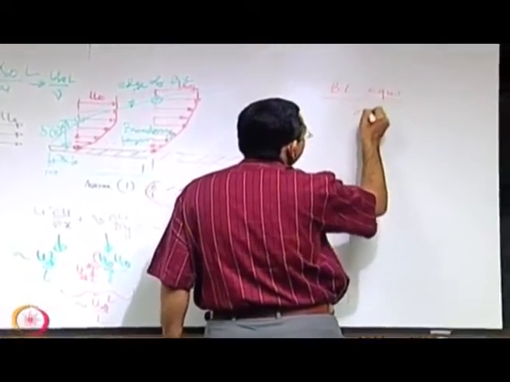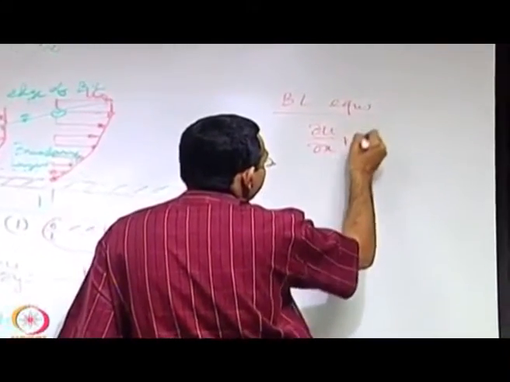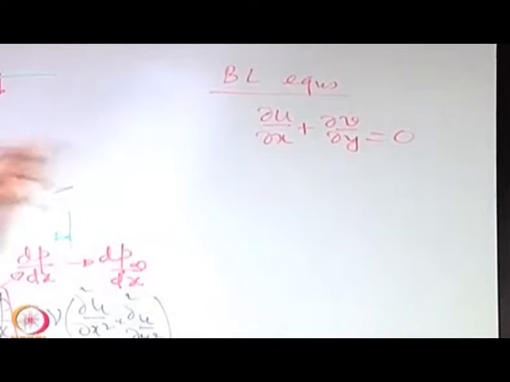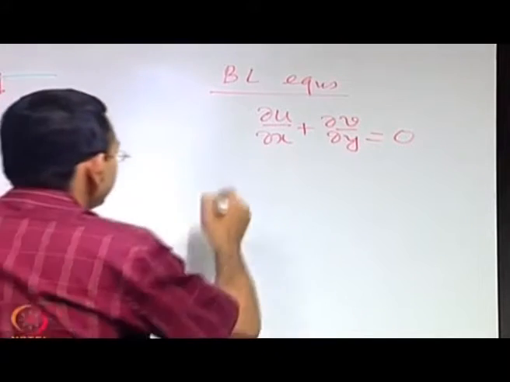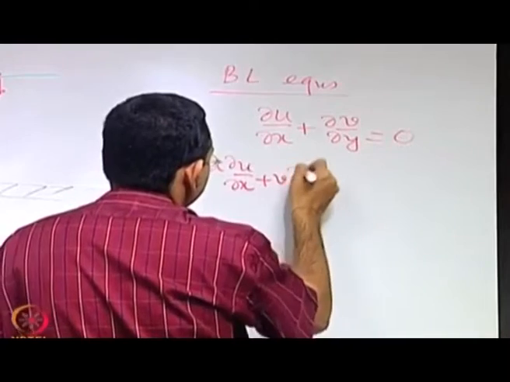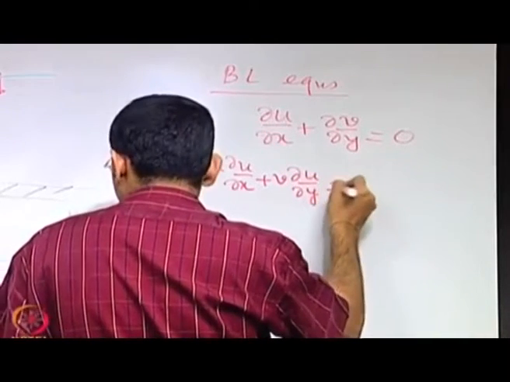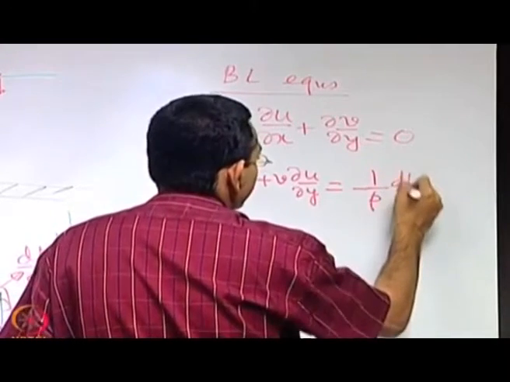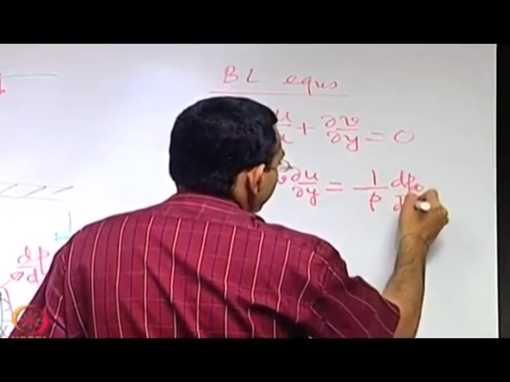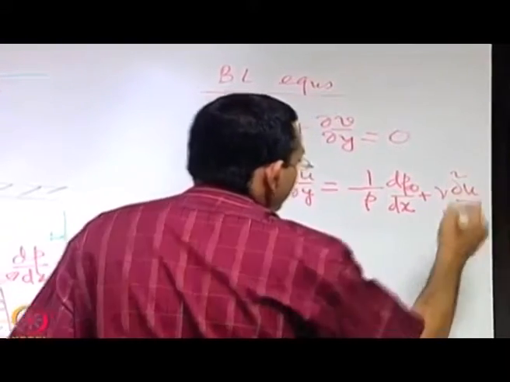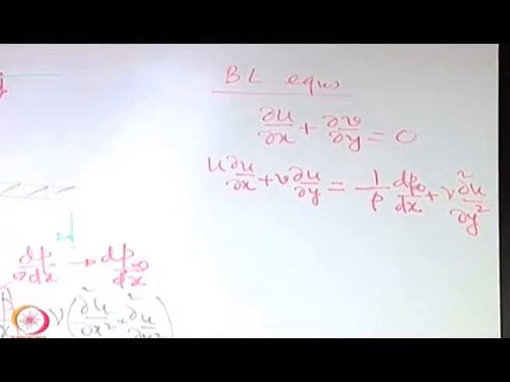First equation is a continuity equation, that is very important, that has to be there. Again, when we are writing the boundary layer equations, under the assumptions that we have already described. X momentum equation.